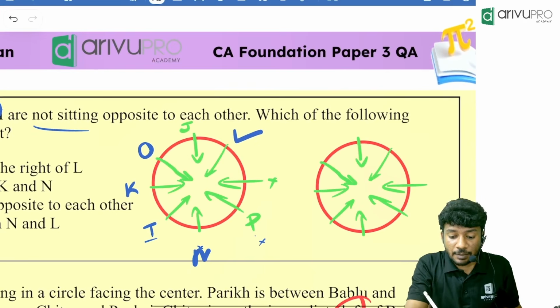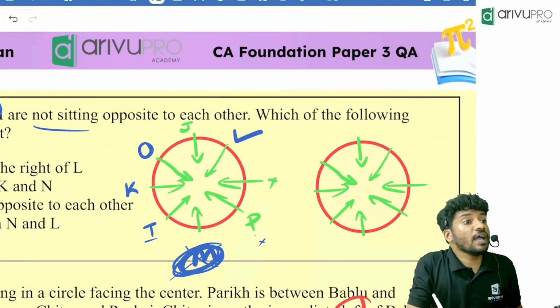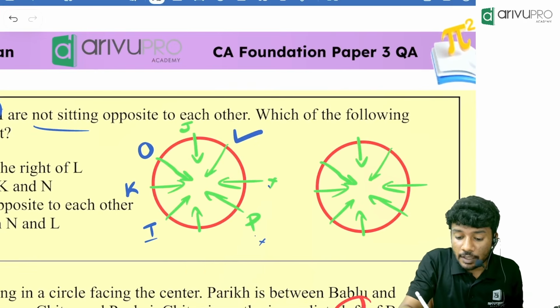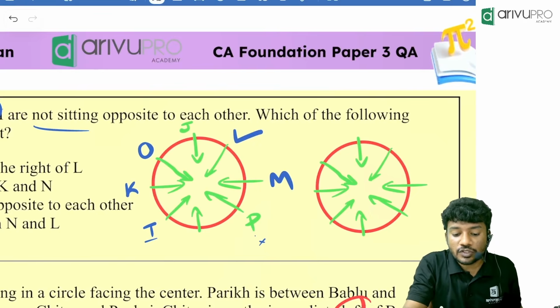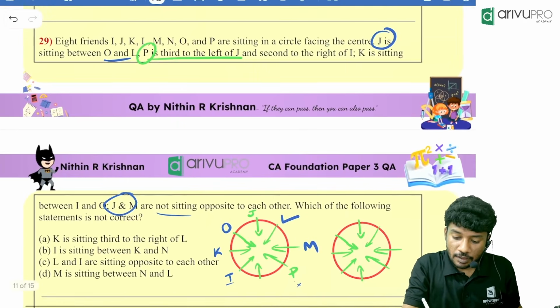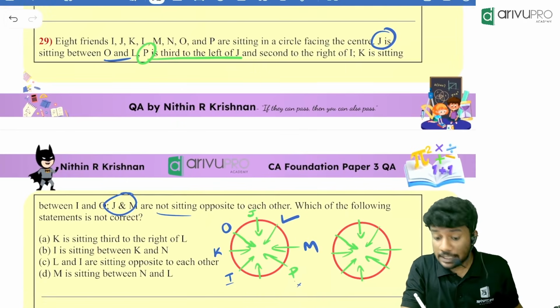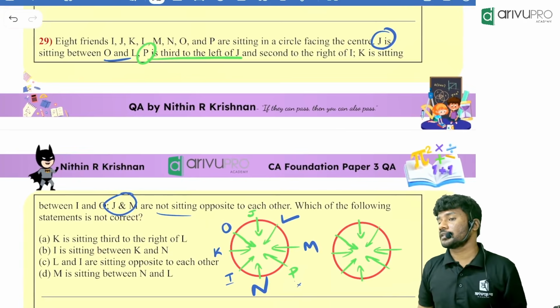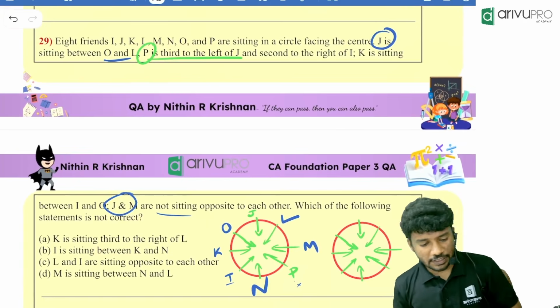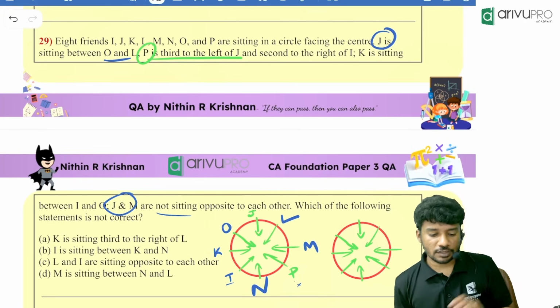That means can M sit over here? No. Where will be the possible position of M? Next to L. Then who is the remaining person? M? N. N is over here. Now the question is, which of the following is not correct?